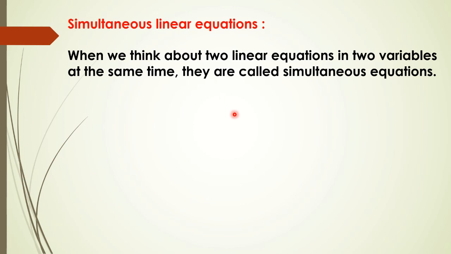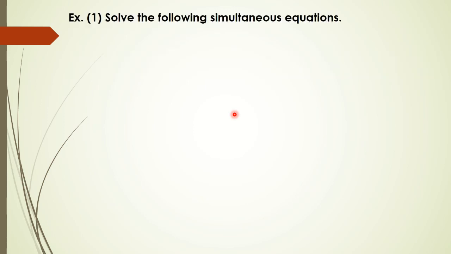Two methods were already there in 9th standard. Out of that, one method I have taught you, and the second method, the substitution method, we are also going to see here. Okay, so in the coming lecture we are going to study how to solve the simultaneous equations by using the 9th standard method.